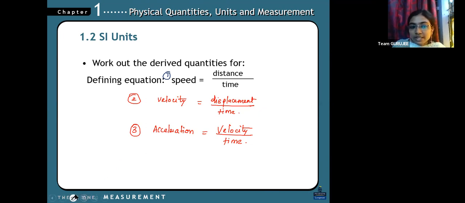You just first listen, after that I'll give you the time. First speed. It is distance by time, you know. It is also meter per second, and velocity is also meter per second. Then what is the difference between those two? One difference is that velocity uses displacement. I'll tell you the difference between distance and displacement, that also you can take down. And acceleration is what we get when the velocity varies with time.